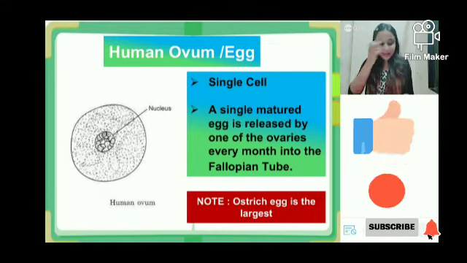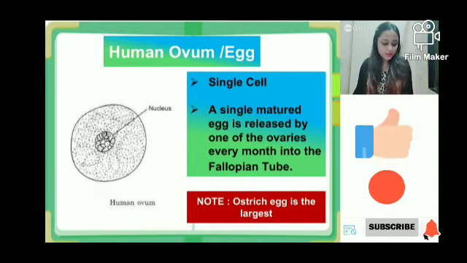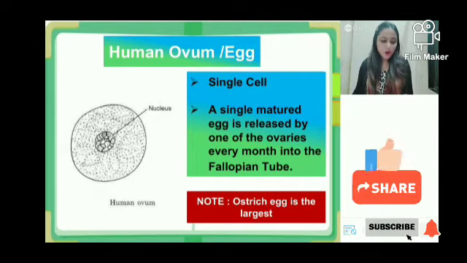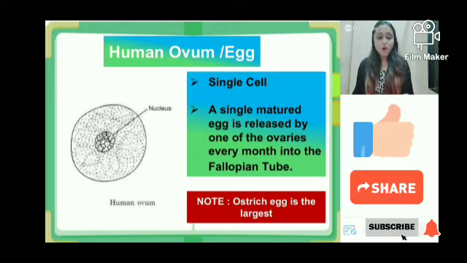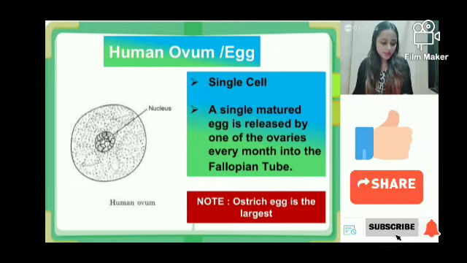Fission is a type of asexual reproduction, Arvind. Offspring are clones, offspring formed in asexual reproduction are clones.